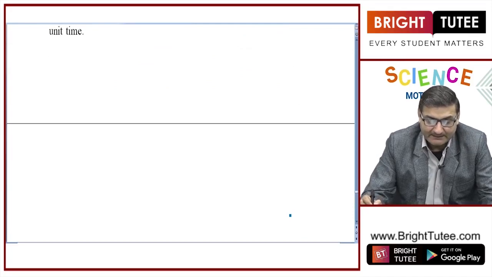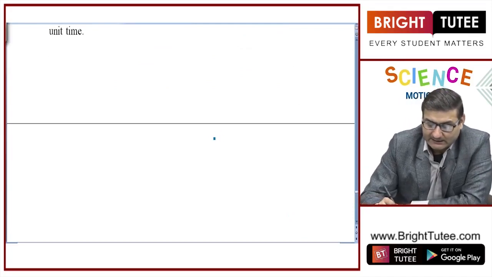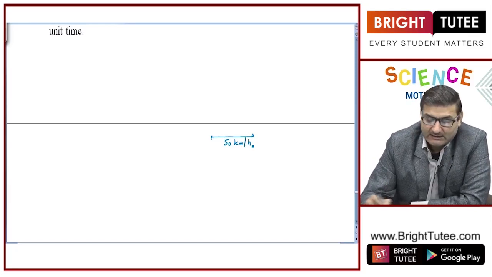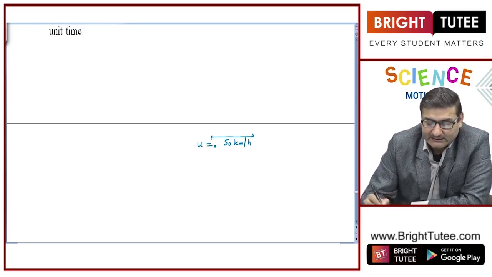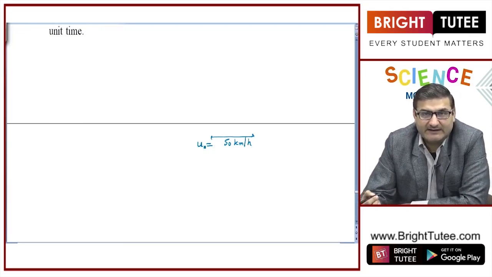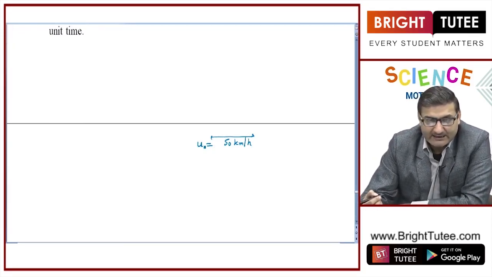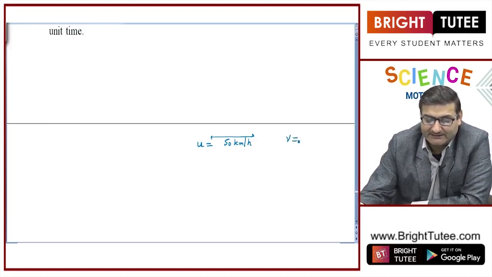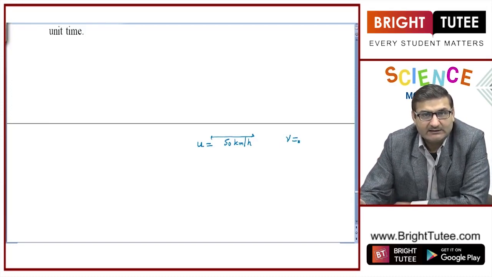Let us take an example that a body initially is moving at a speed of, say, 50 kilometers per hour. We will relate it as the initial velocity, that is represented by small u. After, let us say, 10 seconds or 5 seconds, we again calculate its velocity, represented by v, or the final velocity. Now, there are three options.